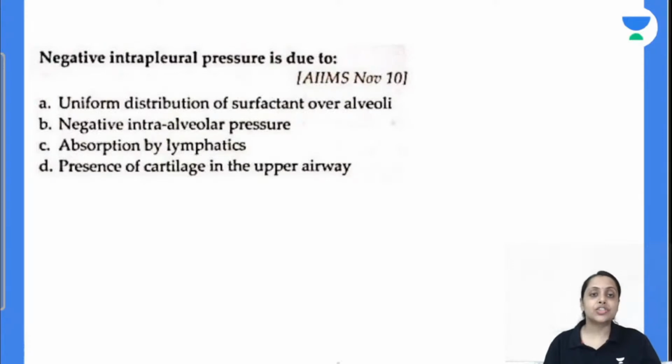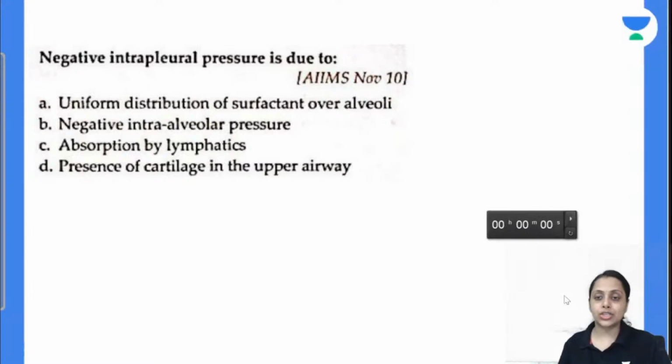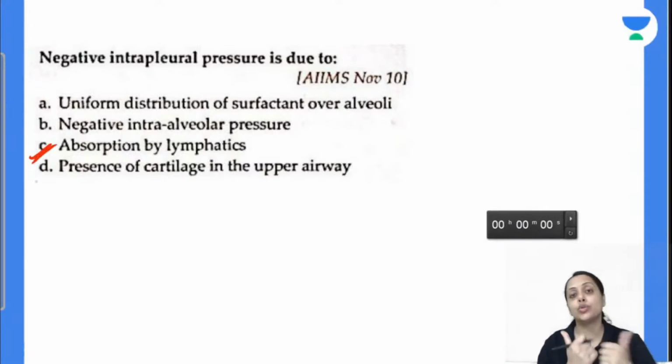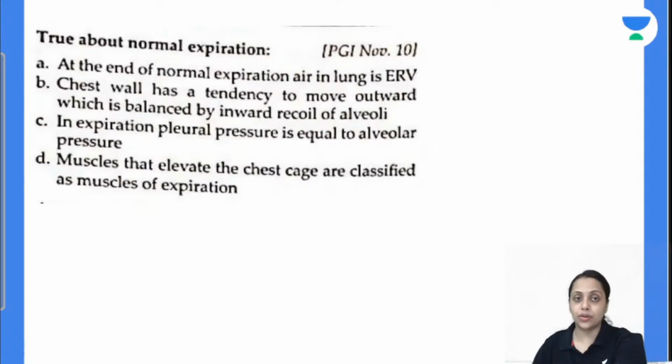Next, negative intrapleural pressure is due to uniform distribution of surfactant over the alveoli, negative intra-alveolar pressure, absorption of lymphatic, and presence of cartilage in the upper airway. Shall everybody answer this question? It is due to absorption of lymphatic. It is due to our opposing force, and this vacuum-like state is maintained by absorption of lymphatic. So we can say absorption of lymphatic is also responsible for negative intrapleural pressure.